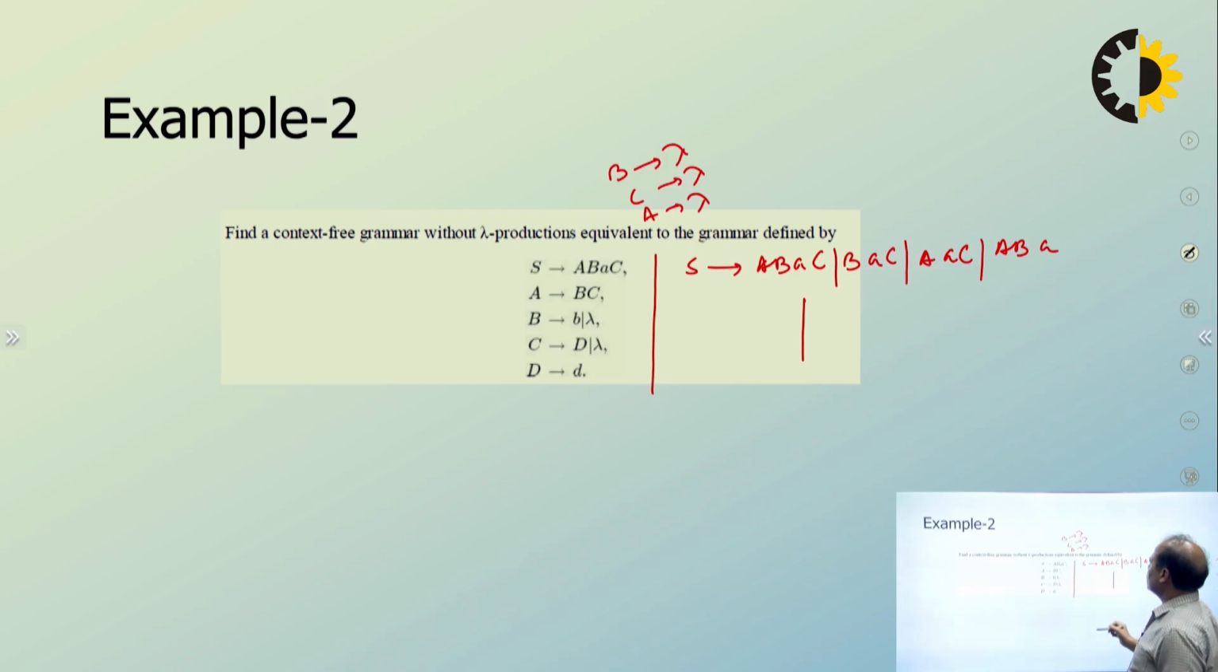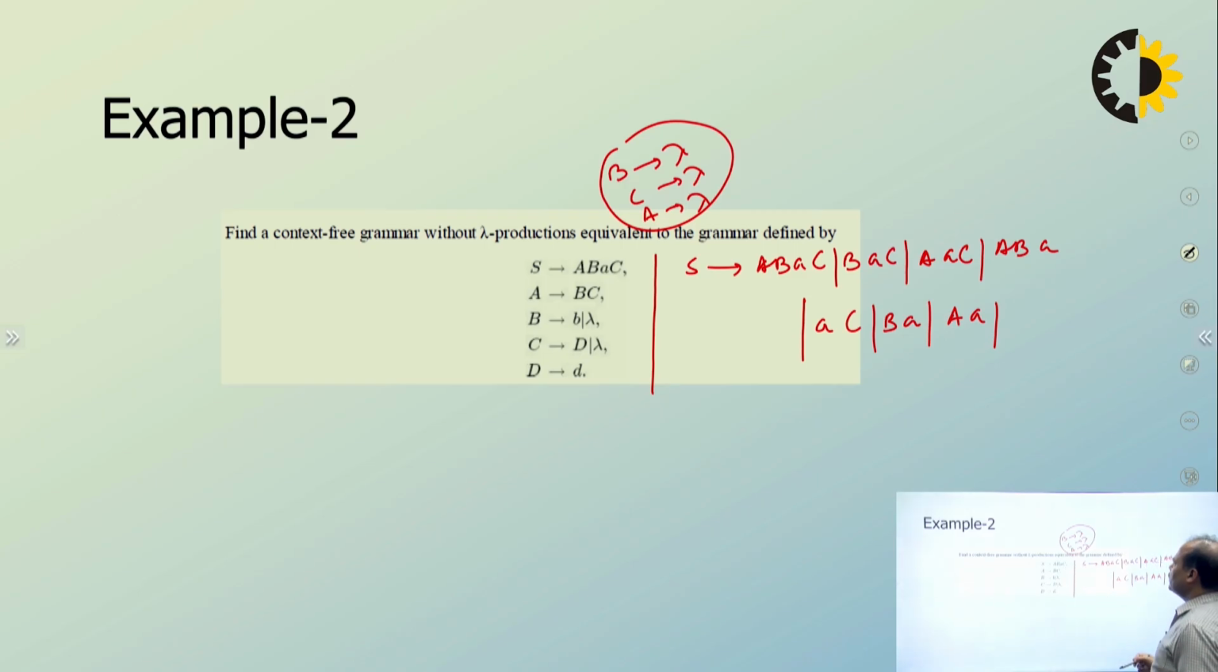After doing this, we replace individually by lambda, then we replace in the pairs, right? Since 3 lambda productions are there, we replace in the pairs. Once A and B are lambda, we get small a capital C. A and C are lambda, we will get capital B small a. B and C are lambda, capital A small a, right? So AB, AC, BC, right? And then when all are lambda, it will become small a, right?